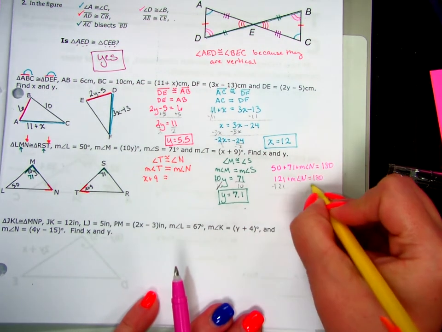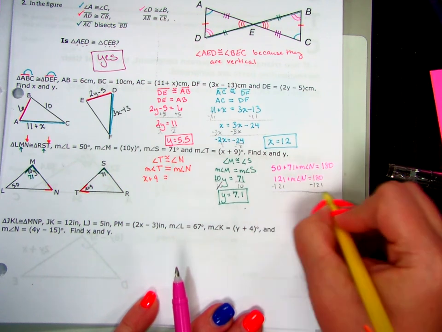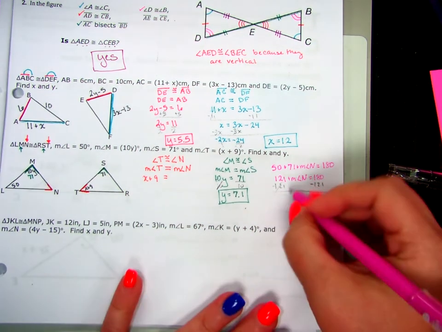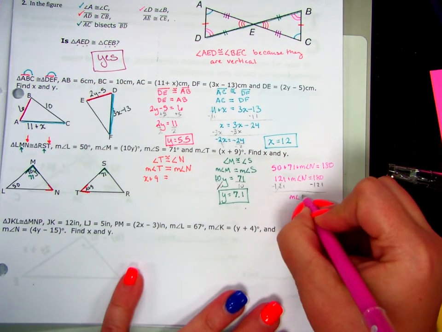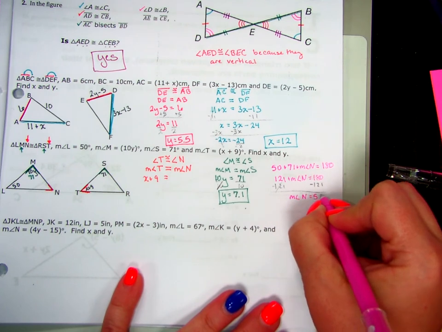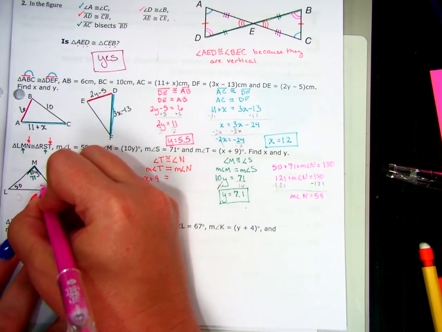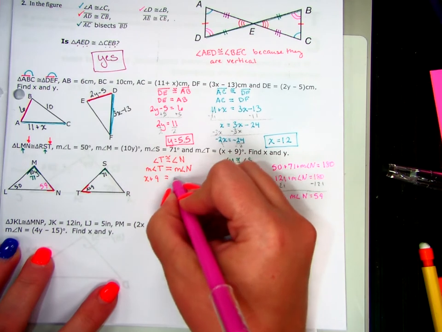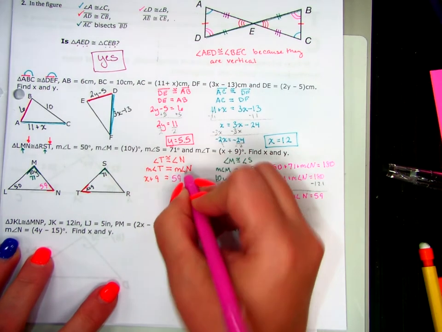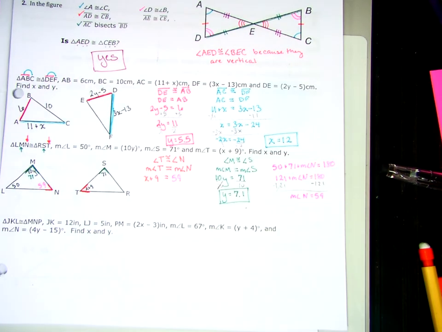So we subtract the 121 on both sides. Subtraction property of equality. How big is angle N? 59. Alright, so that's helpful because now I know that angle N is 59 degrees.